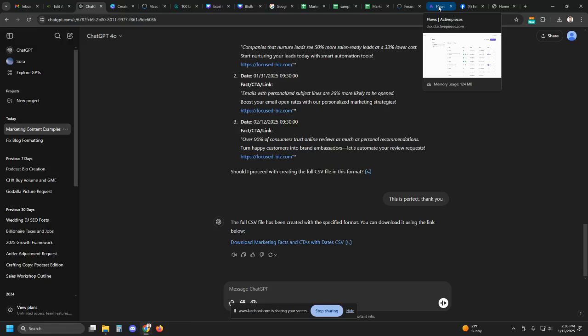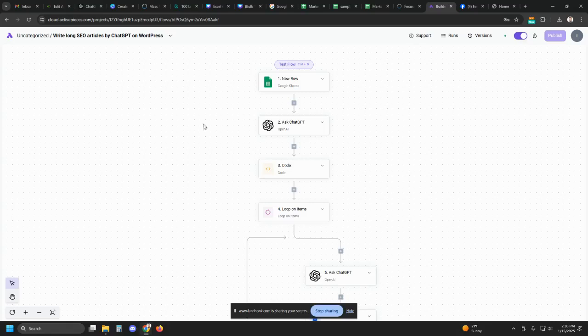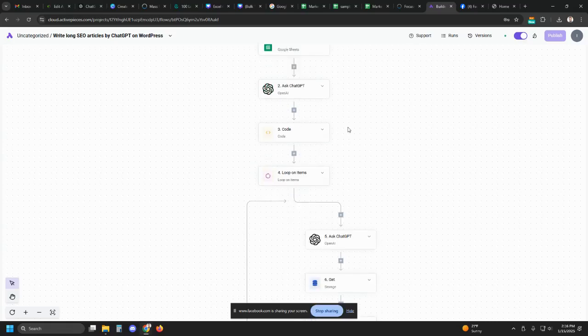This is using Active Pieces. So what this automation does here is anytime I create a new row inside of a Google Sheet, it's going to ask ChatGPT to create some topics or titles for a long SEO post about whatever title or topic I'm looking for in the Excel spreadsheet. It's going to send over some JSON code.